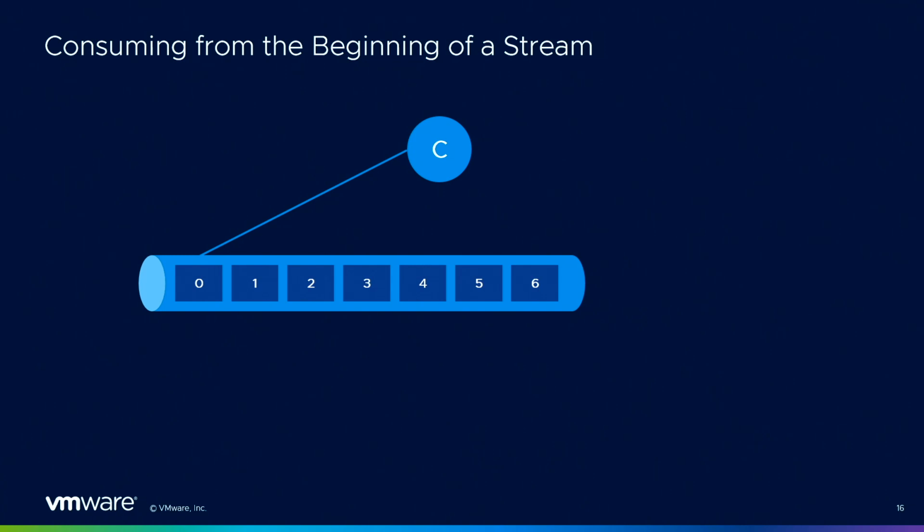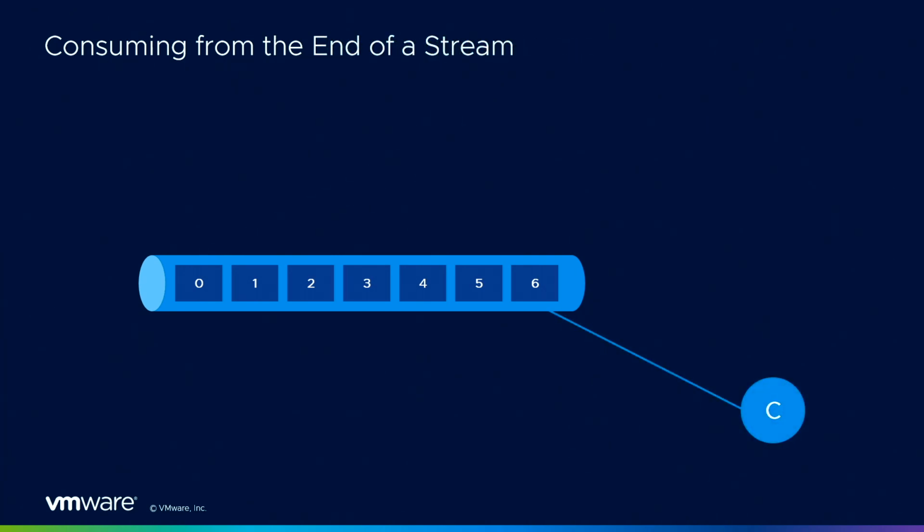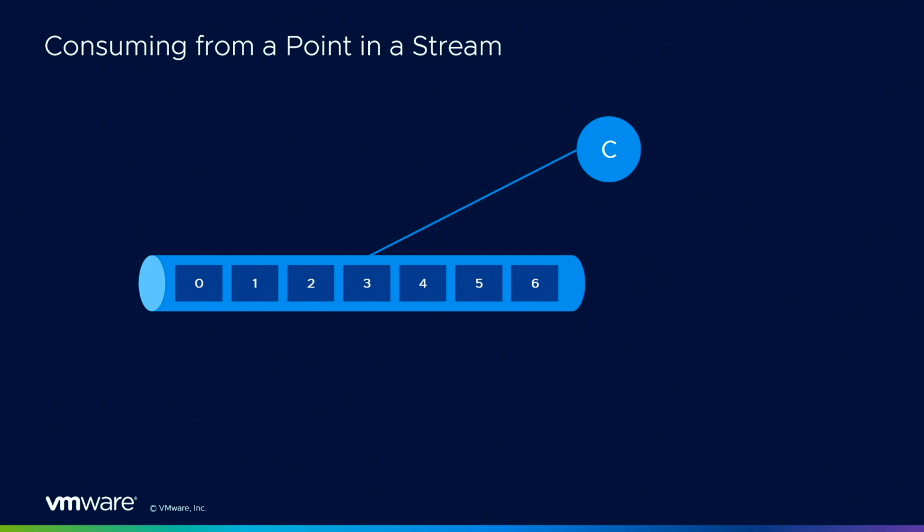When you want to consume, you can start from the beginning and read all the way through your stream. You can attach also at the end, even at the very end when there's no messages yet and you're going to see only new messages. And you can attach anywhere in the stream, for example, at some point where your application stopped, and when it restarts, it can resume where it left off.